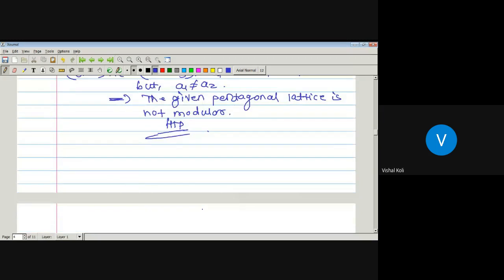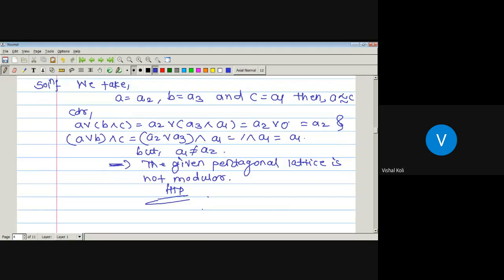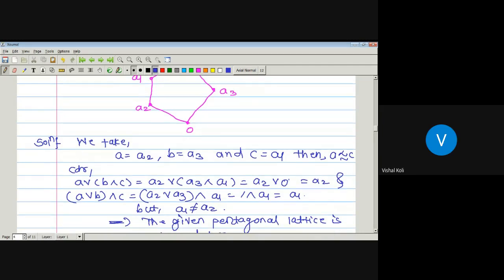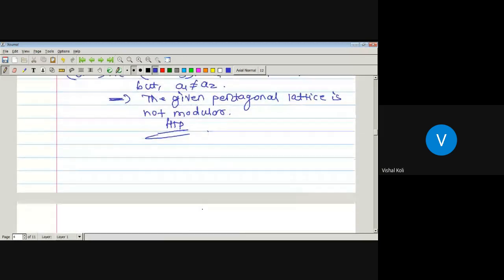So in the last lecture, we proved that the pentagonal lattice and the diamond lattice are not distributive lattices. And today we have proved that the pentagonal lattice is not a modular lattice. What about the diamond lattice? It is modular. So from these two examples, we will make one statement.